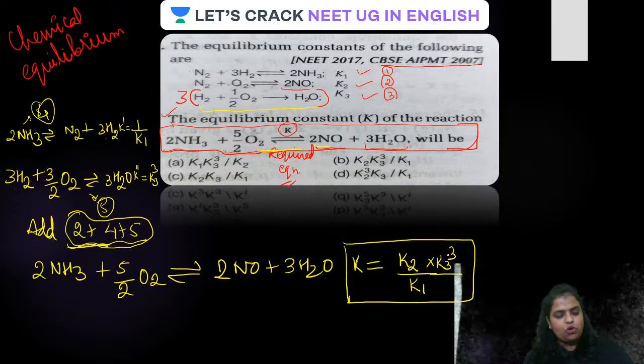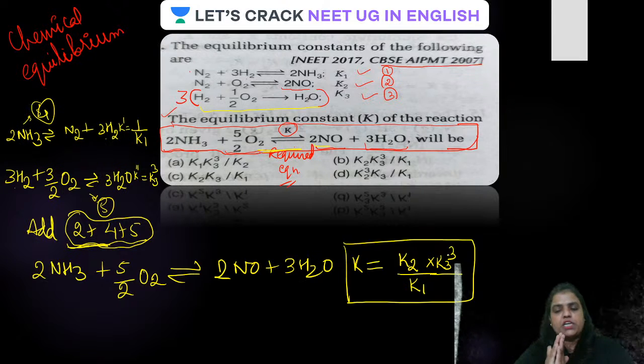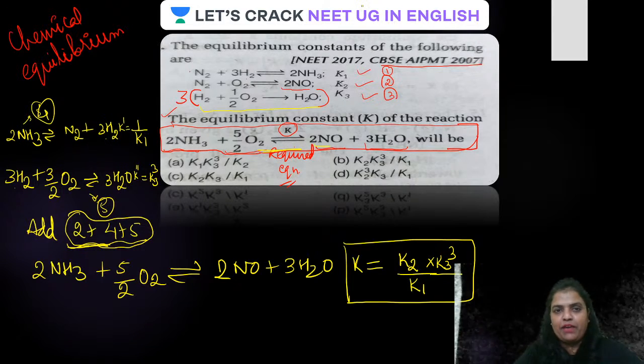K2 upon K1. Why is it so? Whenever equations are added, their equilibrium constants get multiplied like this, as is done on the screen. Whenever you reverse the equation, the equilibrium constant becomes the inverse. For example, for K1, the reverse equation will have equilibrium constant 1 upon K1. If you multiply a reaction by any integer, the equilibrium constant is raised to the power of that integer.